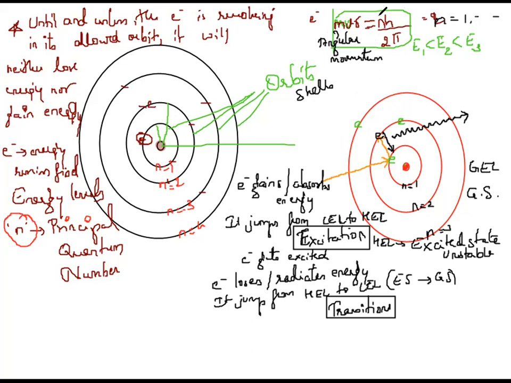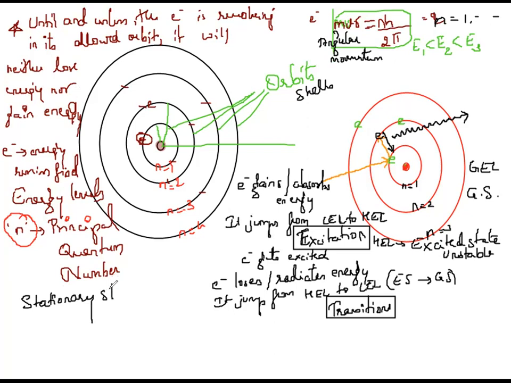When the electron obeys this, it will be allowed in that orbit. Until the electron is revolving in its own orbit, it will neither radiate energy nor gain energy. Therefore, they are also called energy levels, and sometimes stationary states.